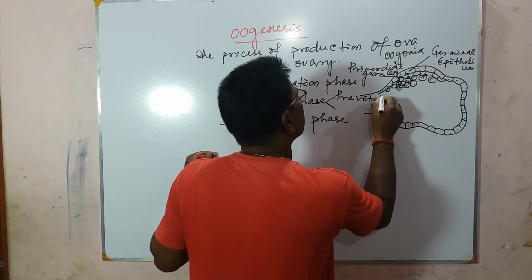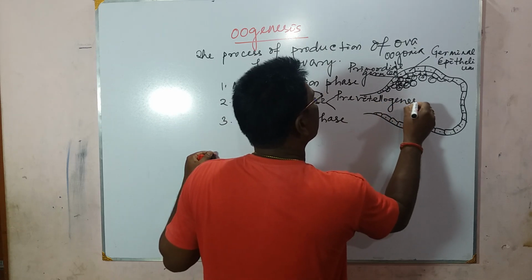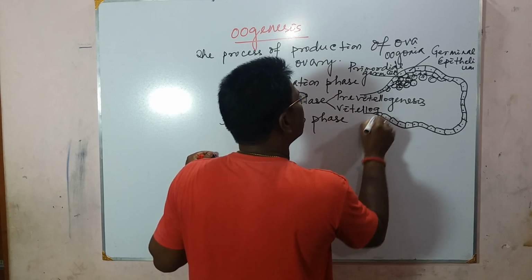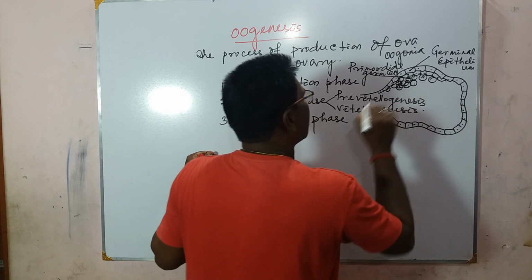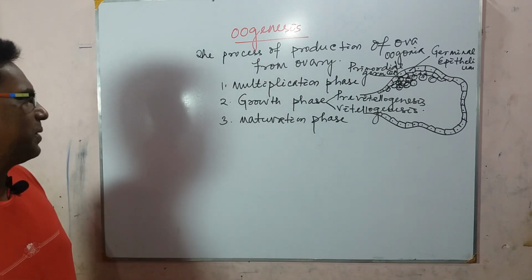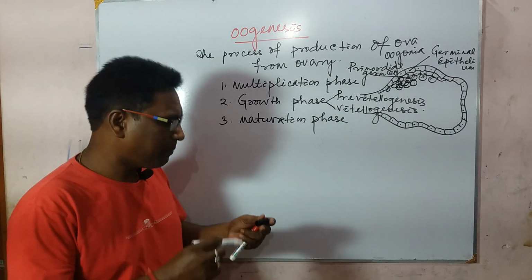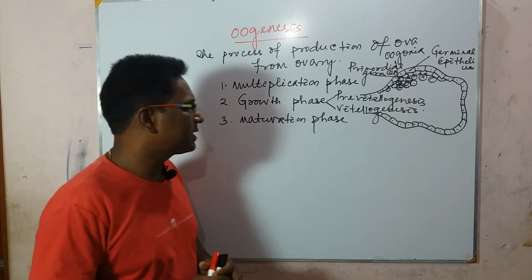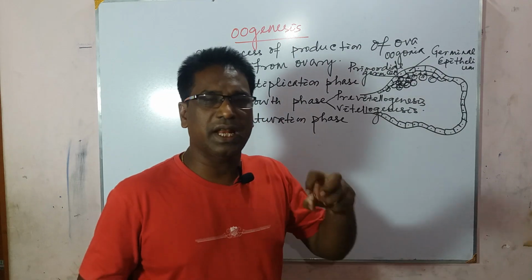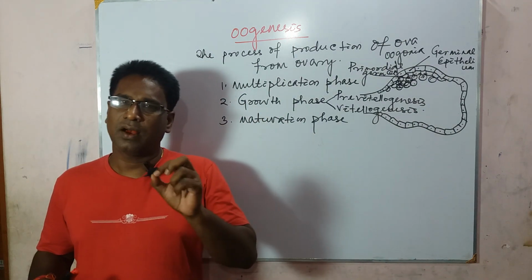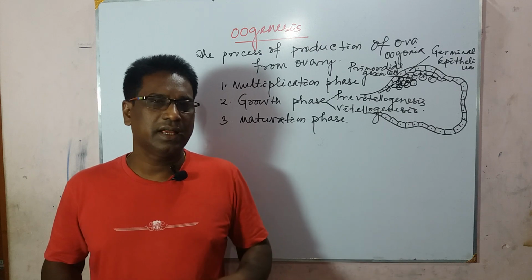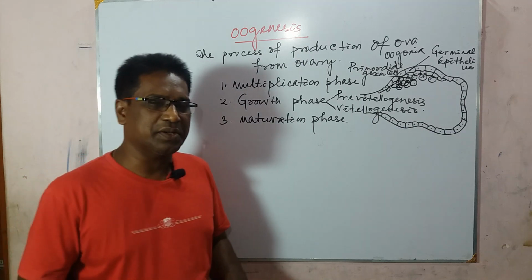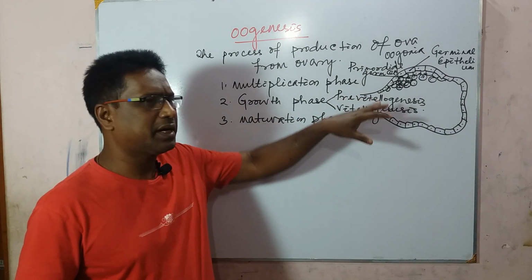The first is pre-vitellogenesis, and the second is vitellogenesis. As I told you earlier, pre means previous, and vitellogenesis means the formation of yolk in the egg. The process of formation of yolk in the egg is called vitellogenesis, and prior to that is pre-vitellogenesis.